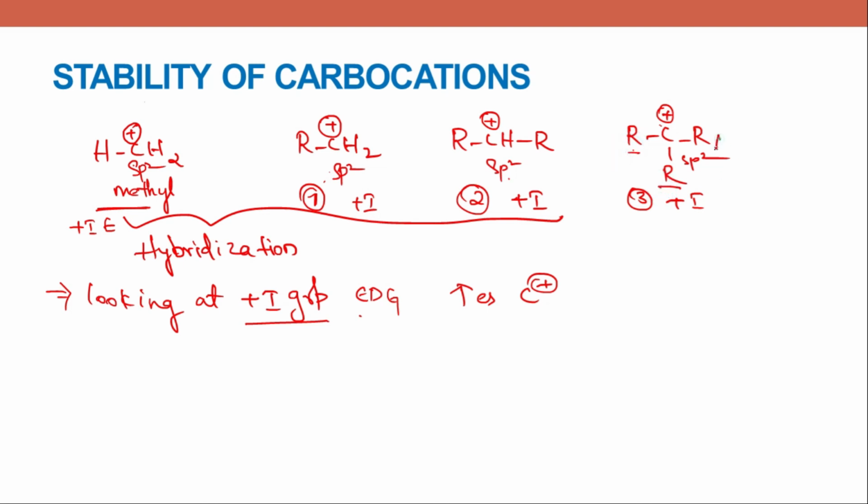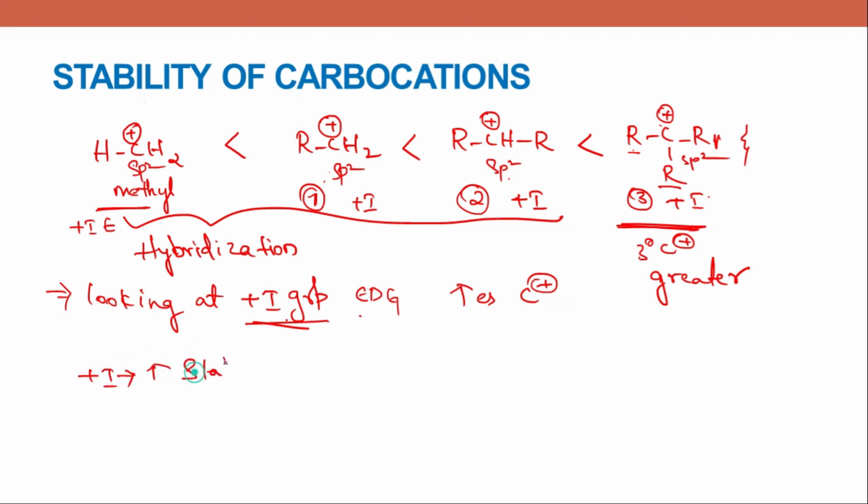These 3 donating groups are moving electrons towards the carbocation and stabilizing the molecule. So the molecule with the tertiary carbocation has greater stability. The stability order will be according to the number of electron donating groups, that is positive I groups. The positive I group is increasing stability in carbocation.